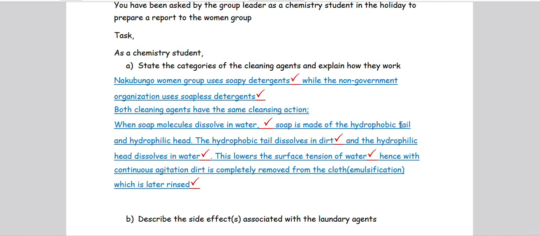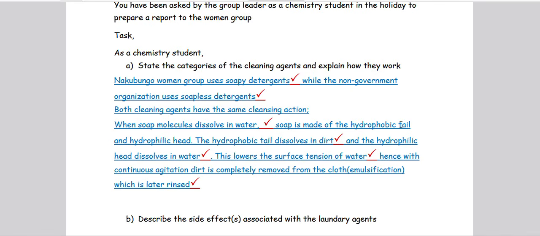We mean that it makes water wetter. What do I mean when I say it makes water wetter, yet water is already wet? Pure water molecules stick tightly to each other, forming beads.